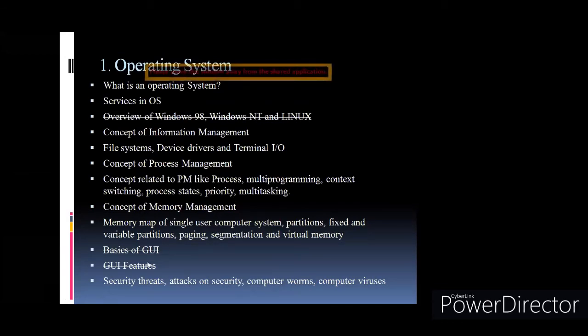So how are these terms used, and what is the meaning? Process states: when a process runs, it goes into different states, like wait state, running state. So what are the different states? What is the meaning of each? Then priority: you can schedule the process based on the priority. Then context switching, that is also one of the process scheduling techniques. So this is a very interesting part in operating system.